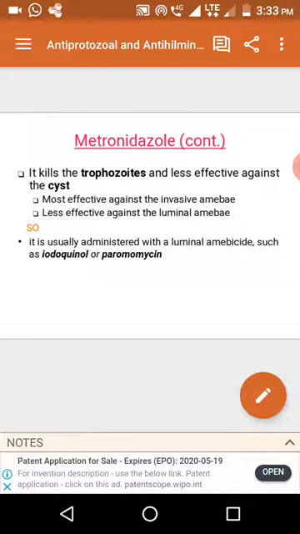So for better antiprotozoal activity it is generally combined with luminal amoebicides such as diloxanide and paromomycin. It mainly kills the trophozoites, but not the cysts.